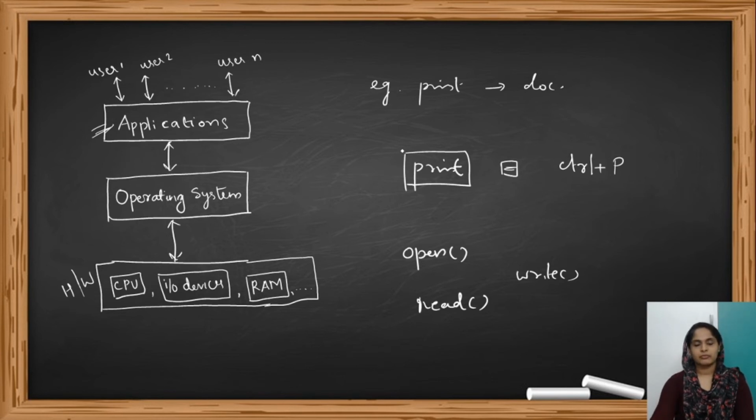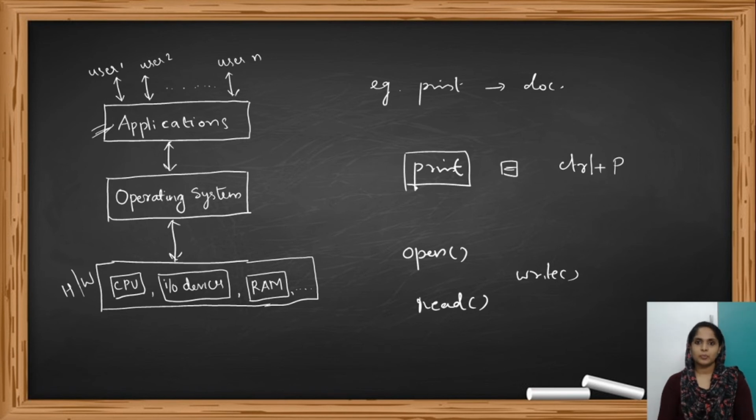So whenever you do some action, for example, when you click the print button, a corresponding system call will be invoked by the operating system, and all the rest of the work is done by that system call. So the user is not aware of what's happening behind the scenes, he is just clicking the print button. So for him, it's easier to take a print.